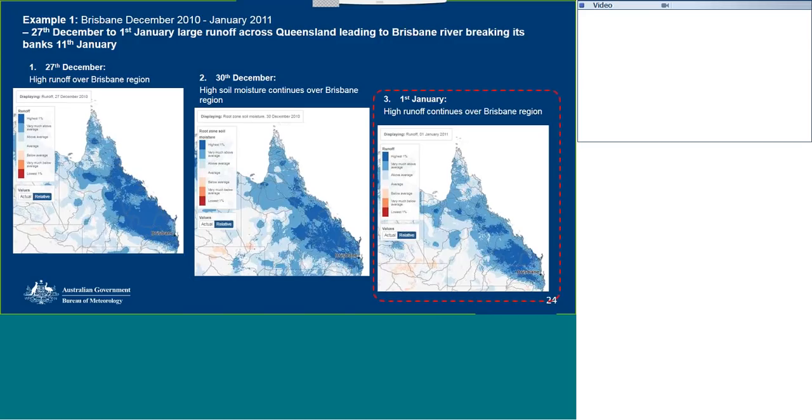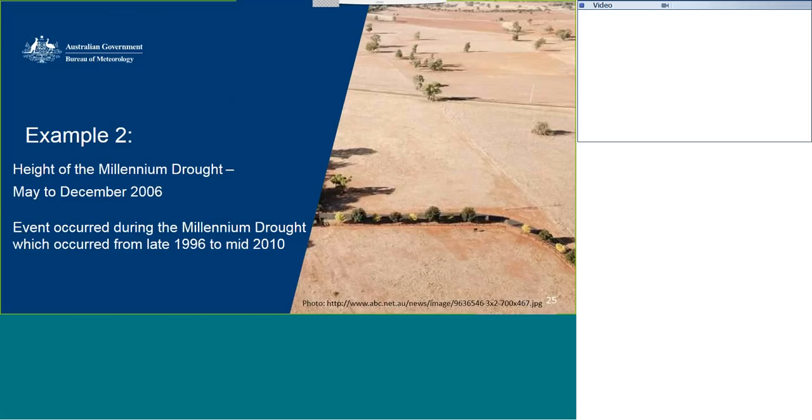So that's this Brisbane example, where we're having a bit of a look at some of the visualisations that can be used from this Australian landscape water balance. Now we're going to move to the next example.